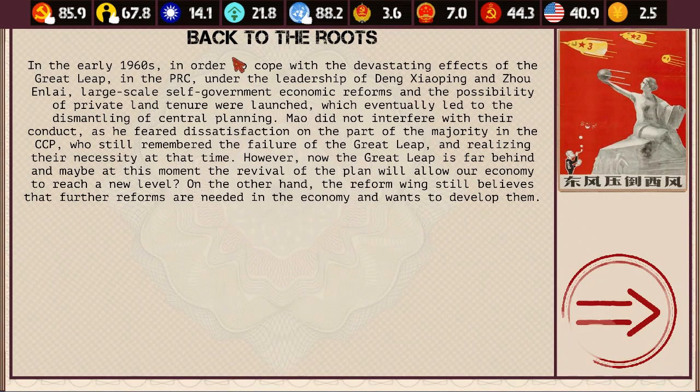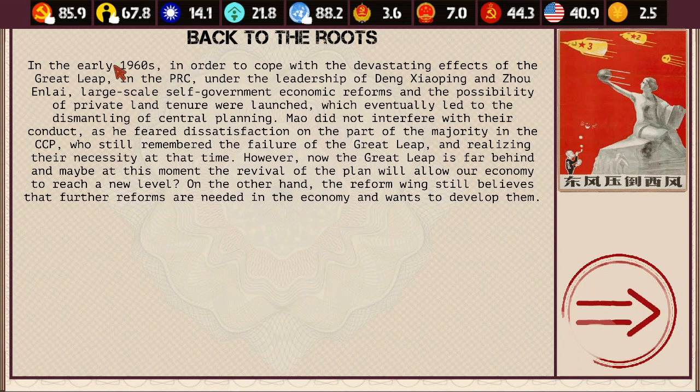Another event. Back to the roots. So guys, for all these events, I'm going to just do my best to get through this huge amount of text because I don't want people moving on as a result of me just sitting here reading. It's one of the challenges, I tell you, of doing this kind of game on YouTube.